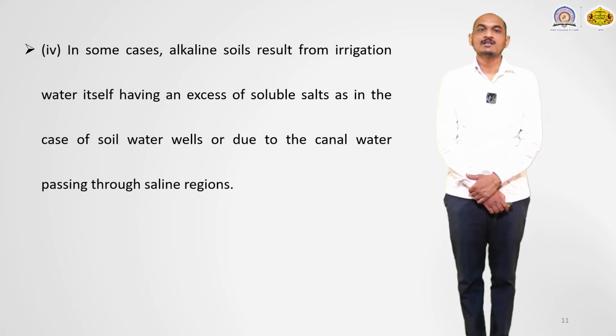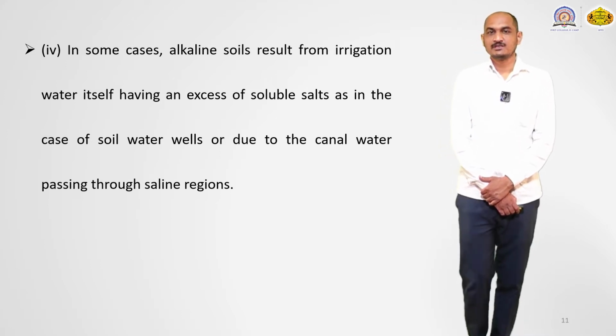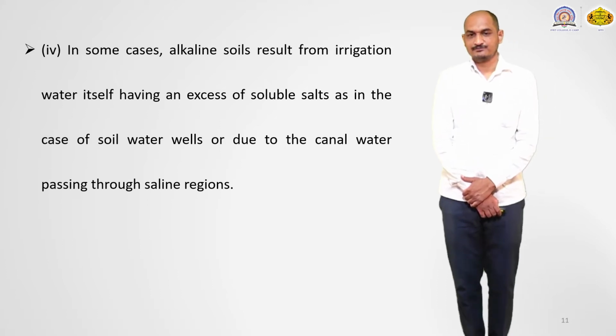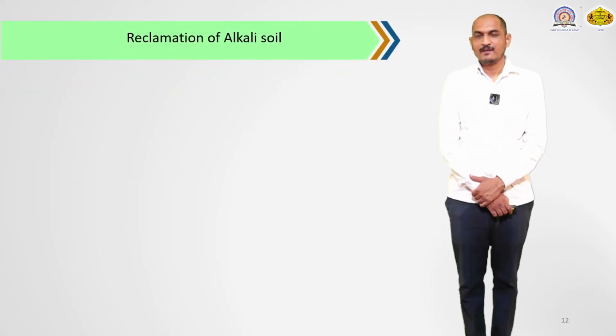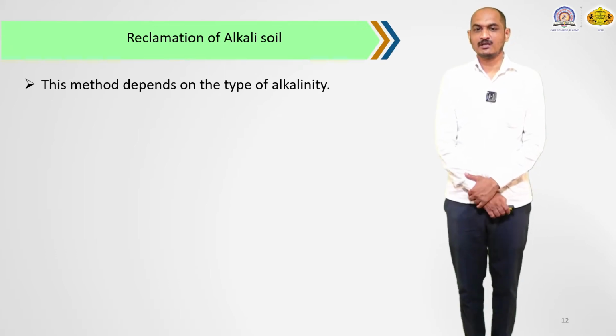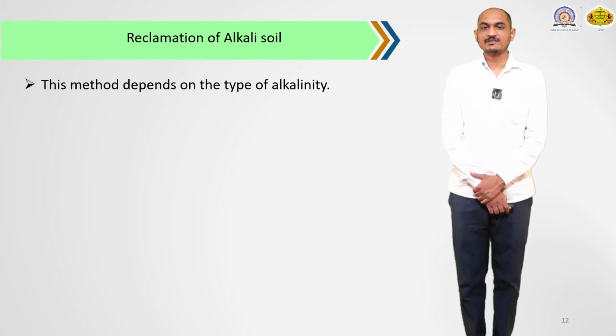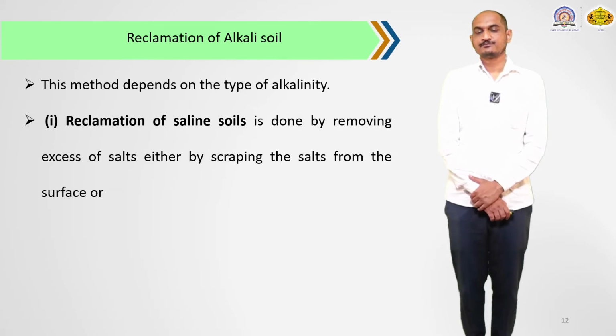These are the different regions from which the saline soil or the alkaline soil is formed. Some are natural and some are artificial. The next important point regarding alkali soil is the reclamation of alkali soil. This method depends on the type of alkalinity.